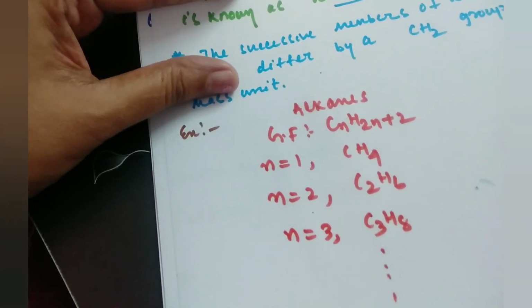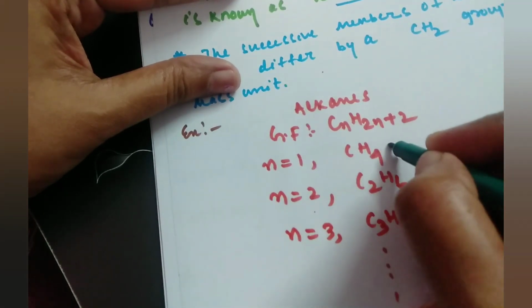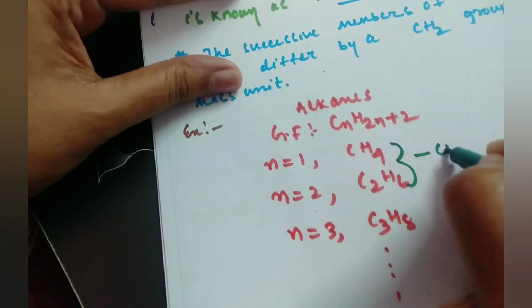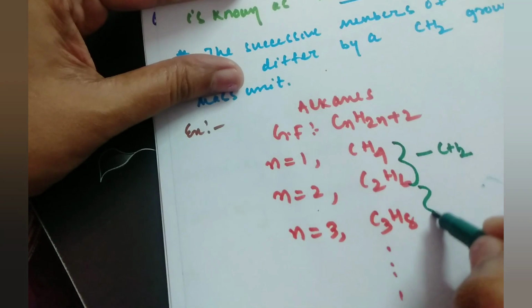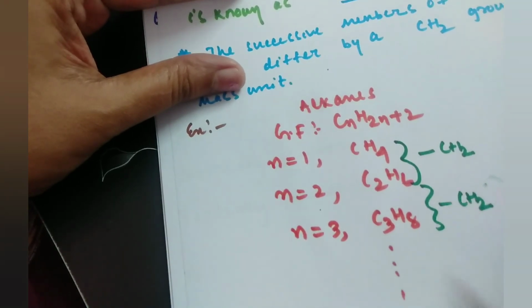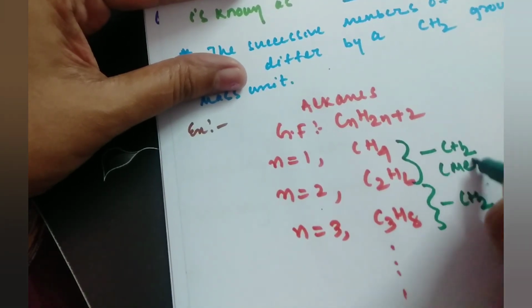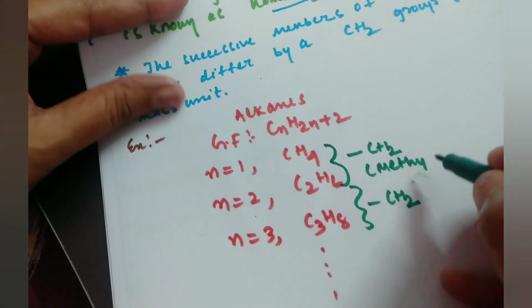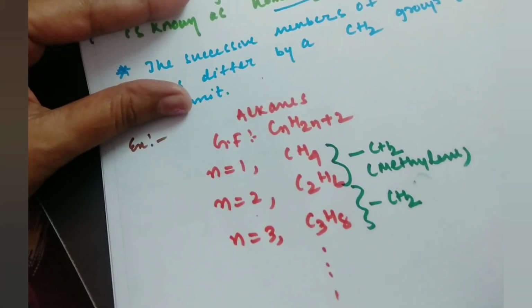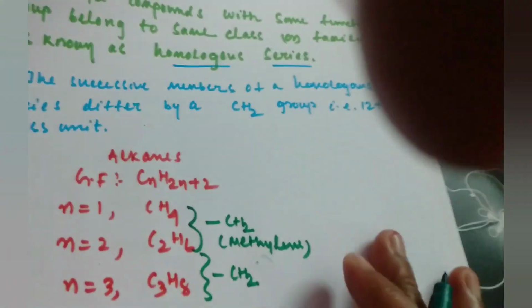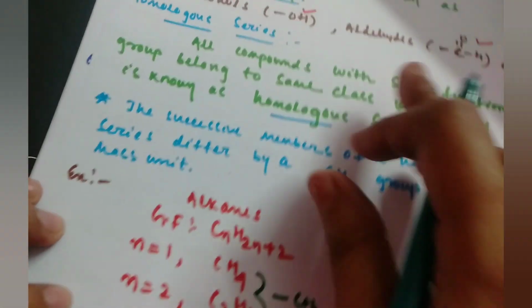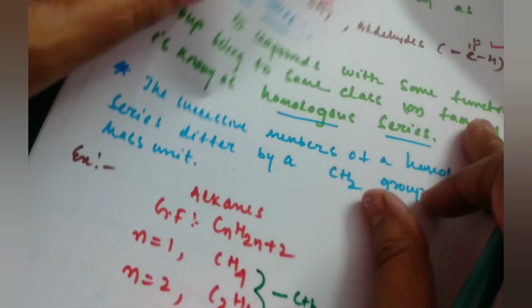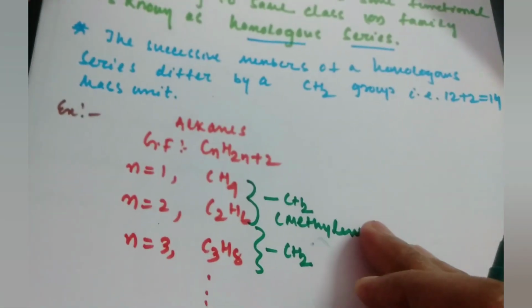Now see here, between each adjacent member of these compounds there is a difference of a CH2 group. Again between these two there is a difference of a CH2 group. Now this group is known as the methylene group. So what is a homologous series? All compounds with the same functional group. In alkanes there is no functional group.